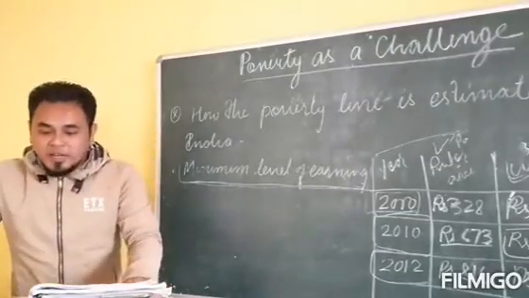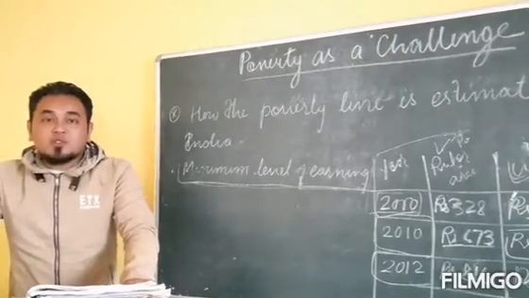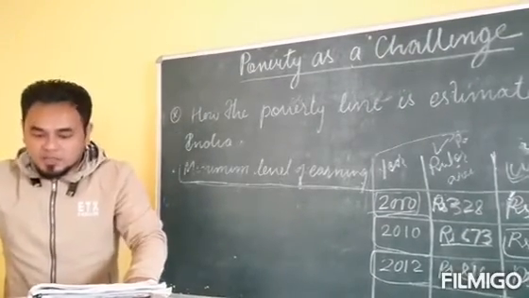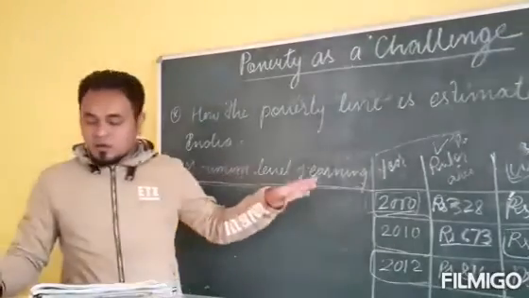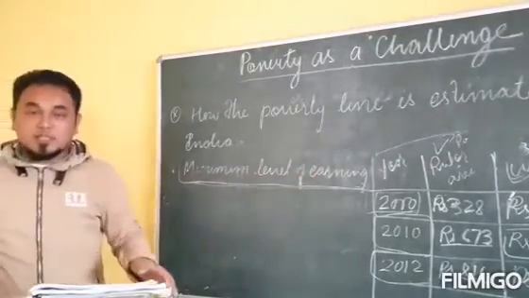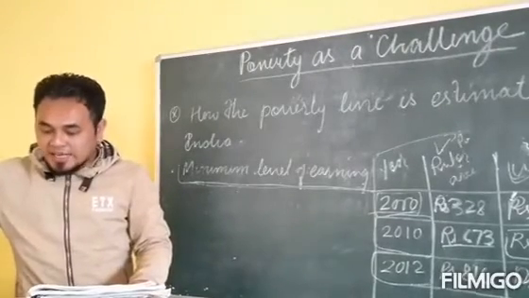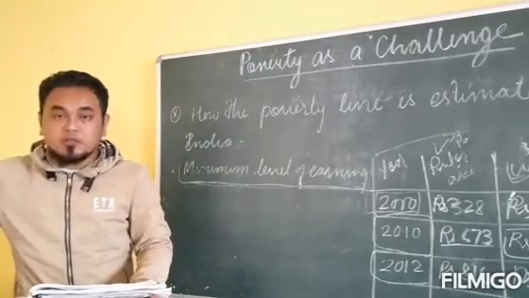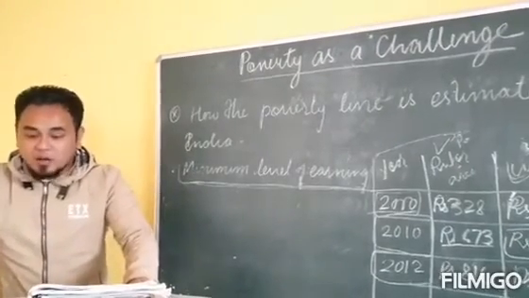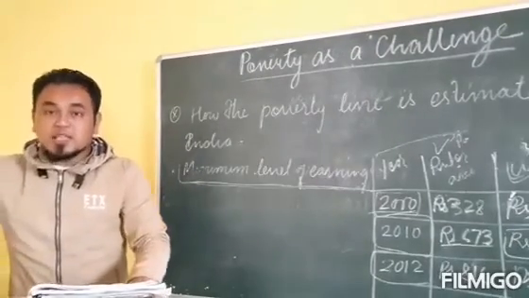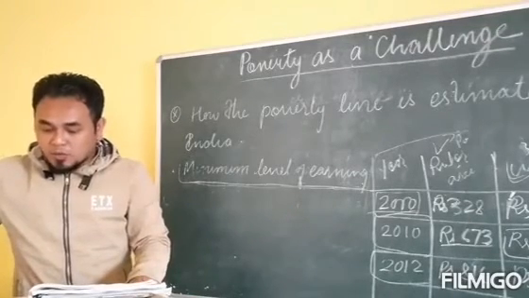Moving on, next we have the organizations involved in estimating the poverty line. Besides social scientists, there are also other organizations involved in estimating the poverty line in our country. Let us discuss in detail. The surveys for determining the poverty line are carried out by the National Sample Survey Organization, also called NSSO.